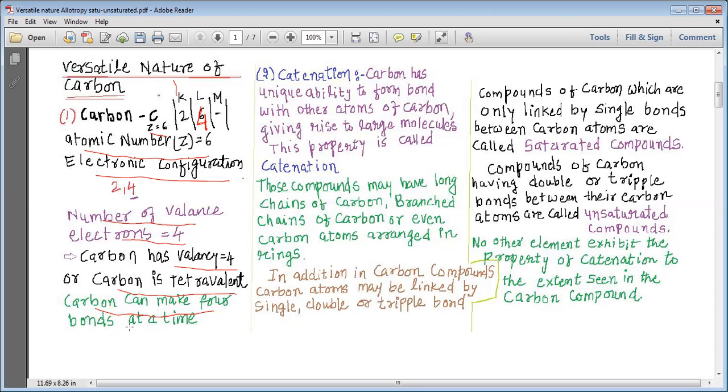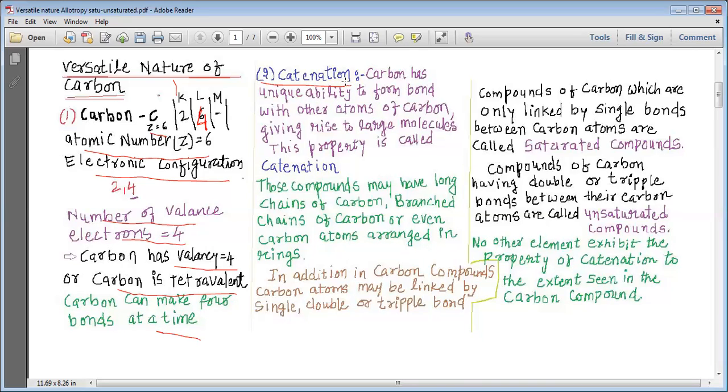Carbon can make 4 bonds at a time. Please remember, my dear students, that as carbon has 4 electrons in its valence shell, carbon can make 4 bonds at a time. Now, this is the specialty of carbon. So we can say it is an extra edge, or it is the good characteristic of carbon. Now we want to study the next good characteristic of carbon.